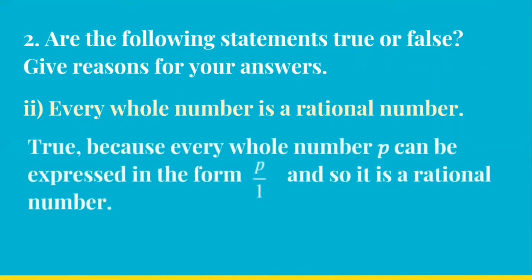Every whole number is a rational number. Is it true or false? Yes, it is true because every whole number can be written in the form of P by Q, right? 0 is a whole number, I can write it as 0 upon 1. 1 is a whole number, I can write it as 1 upon 1. 200 is a whole number, I can write 200 upon 1, right? So that is how every whole number is a rational number because it can be written in the form of P by Q and Q is not equal to 0.